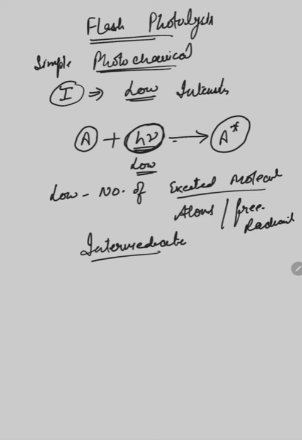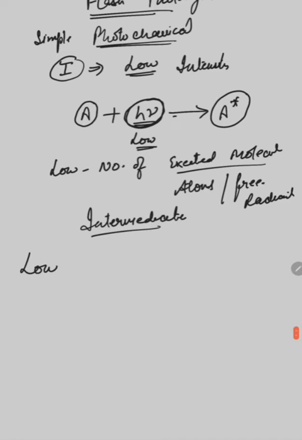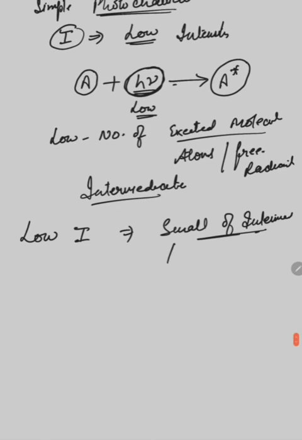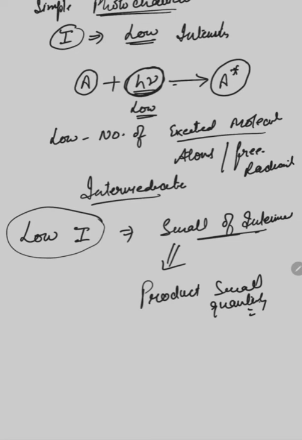Okay, so when we are using the low intensity of light, we are getting a small number of intermediates, and when we are getting a small number of intermediates, ultimately the product is also formed in a small quantity. We will get a small amount of the product when we are using low intensity of light.